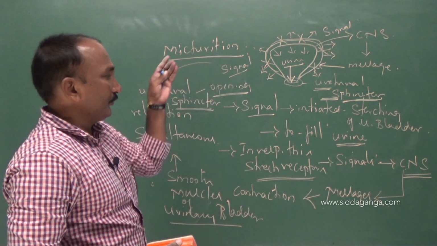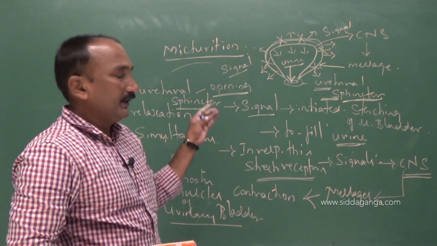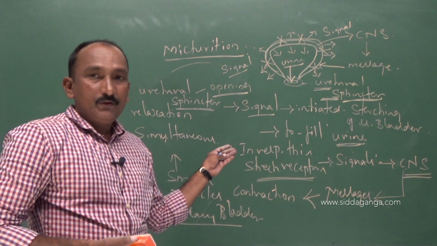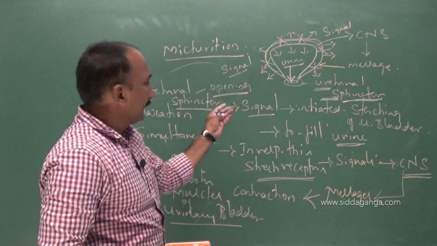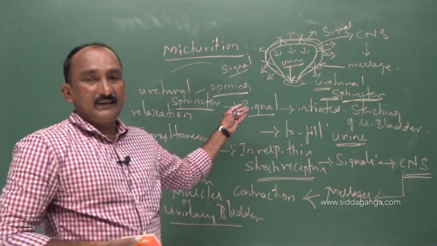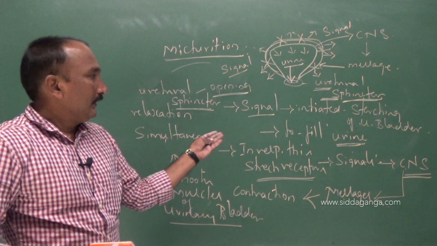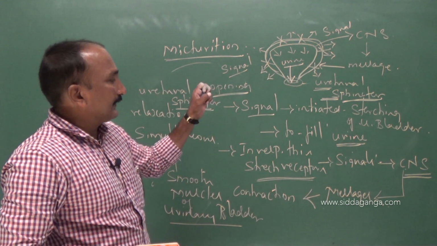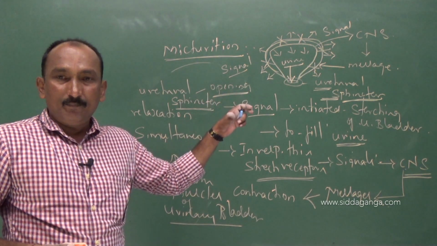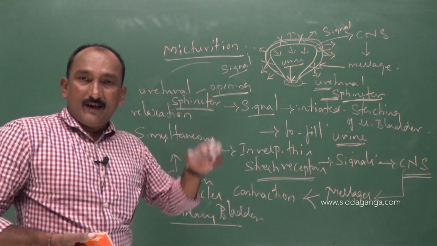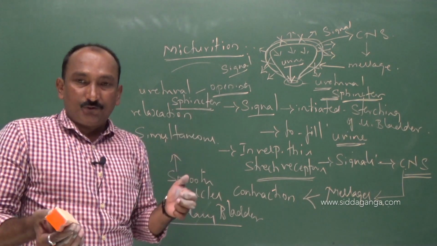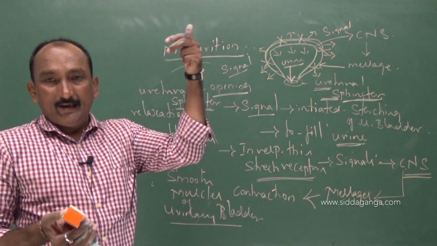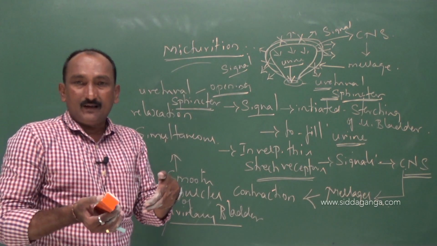That micturition reflex can be explained as follows: first, the signal for micturition is initiated by the stretching of urinary bladder muscles. As the urinary bladder muscles get stretched, the urine gets filled in the urinary bladder.